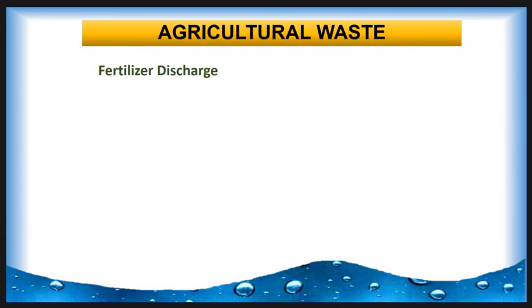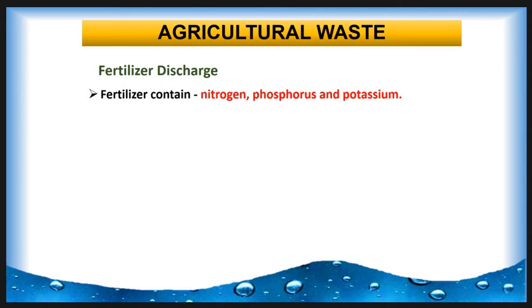Then the third major cause of water pollution is agricultural waste. First is the fertilizer discharge. Fertilizers contain the major plant nutrients such as nitrogen, phosphorus and potassium.